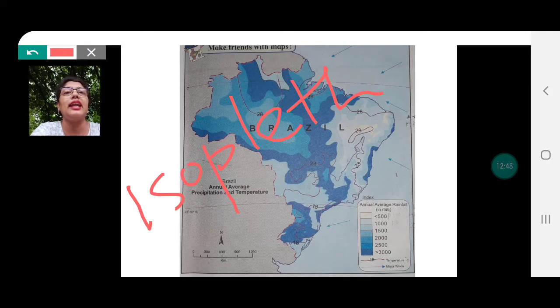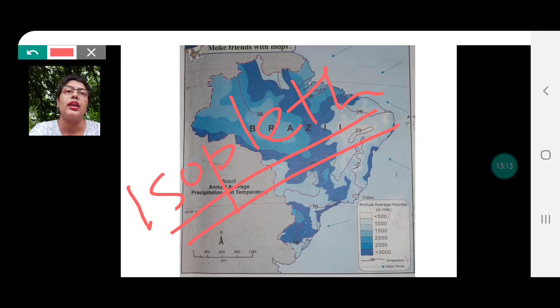When the lines are joining places of equal pressure, you studied this in 9th standard, we call them isobars. When they are lines joining places of equal rainfall, we call them isohyets. And when we join places of equal salinity with a line, these lines are called isohalines. But the method is called the isopleth map. So with this, we end this activity.